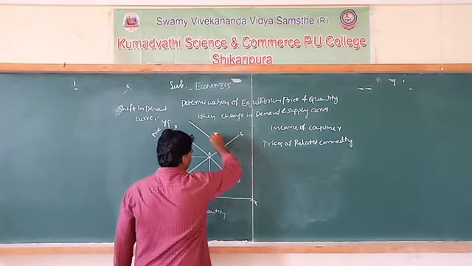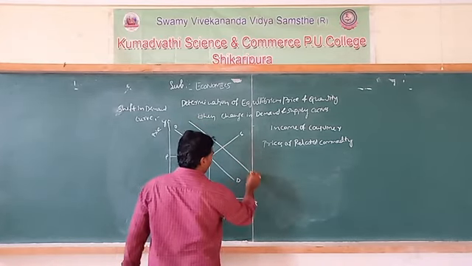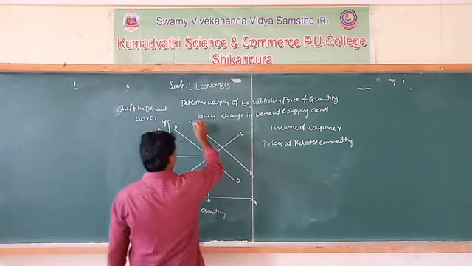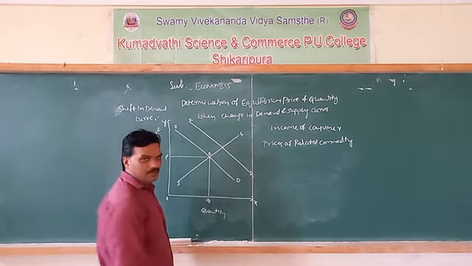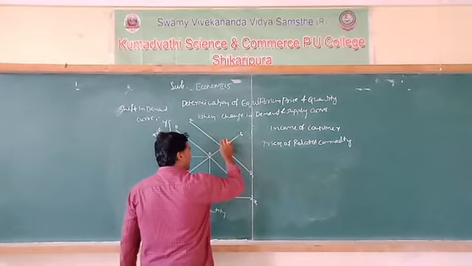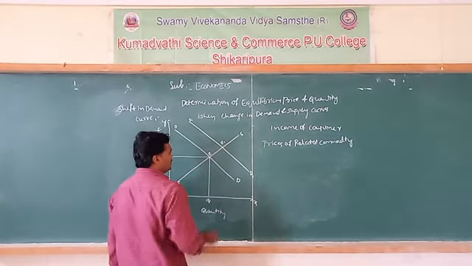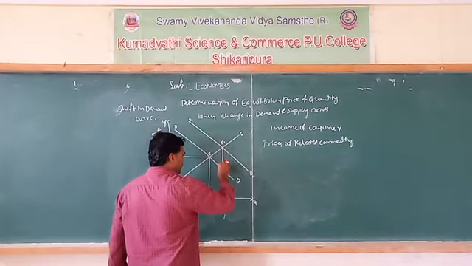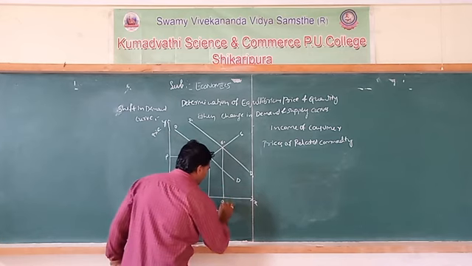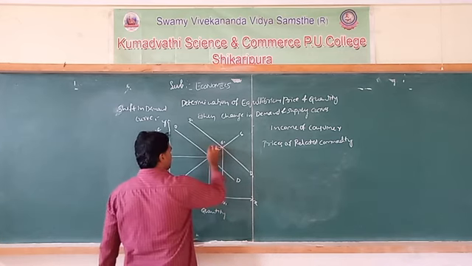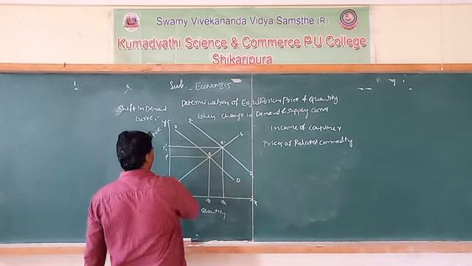The original demand curve is D1. We get a new equilibrium point E1. The quantity increases to Q1 and the price also increases to P1.